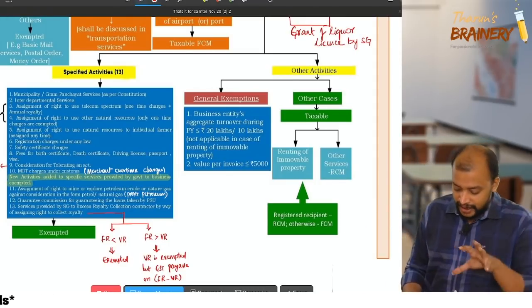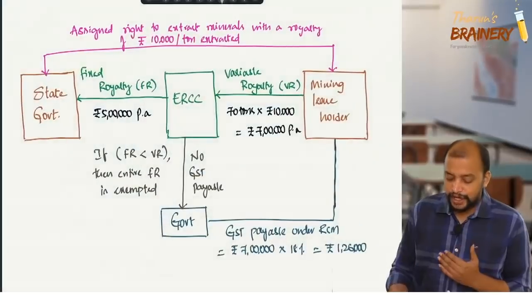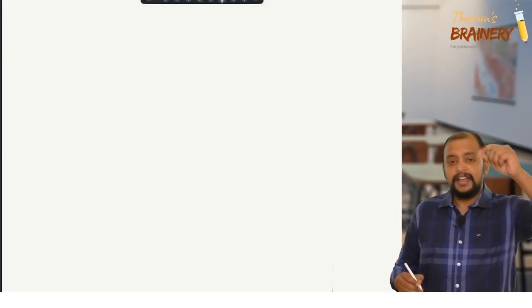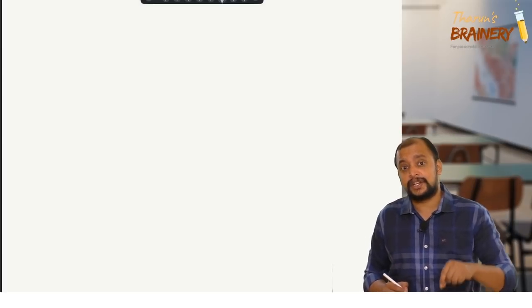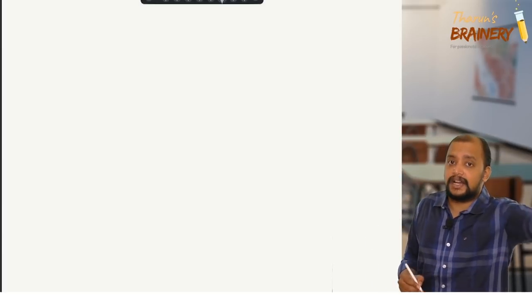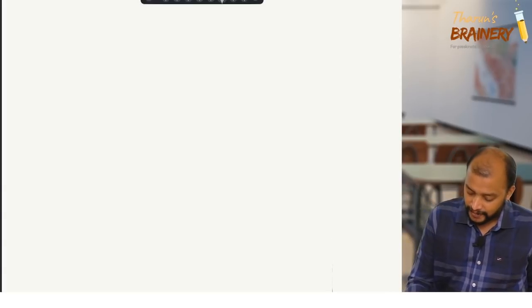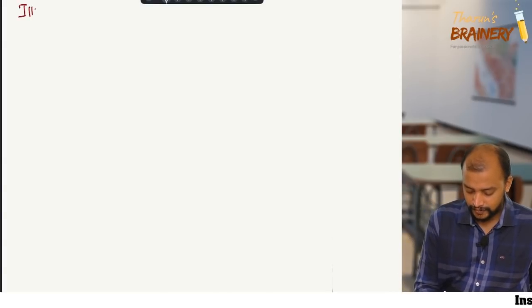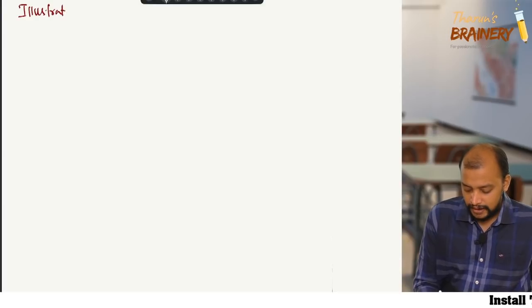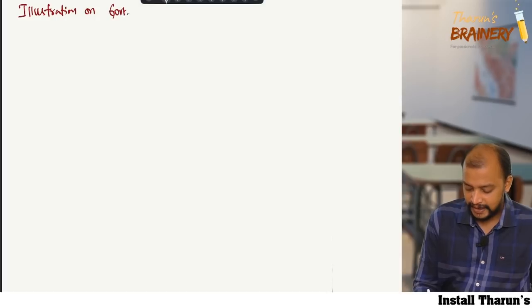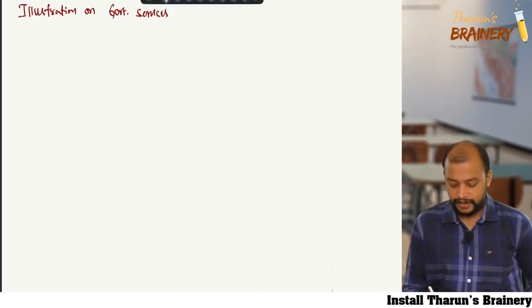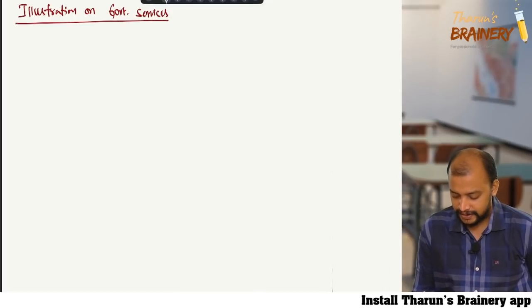I am putting this discussion in the form of an illustration, so by the time I write it, please go through that chart. Illustration on government services.